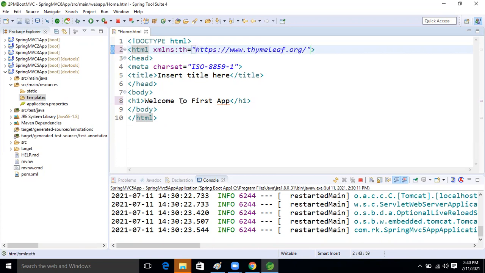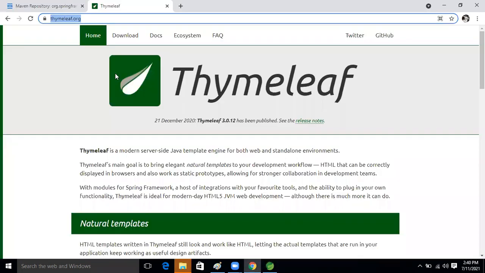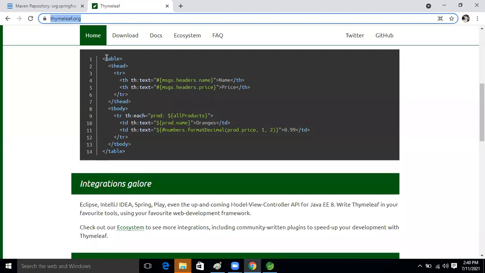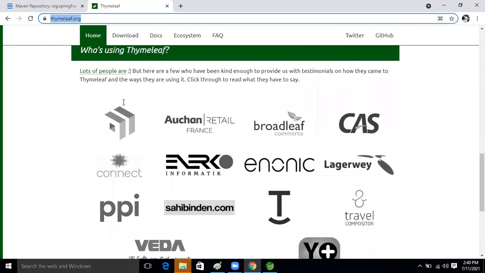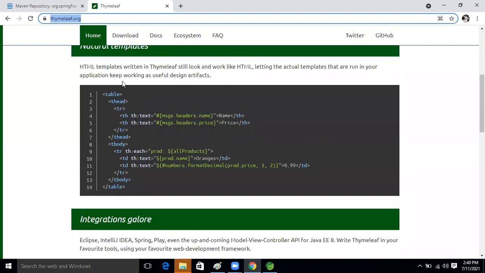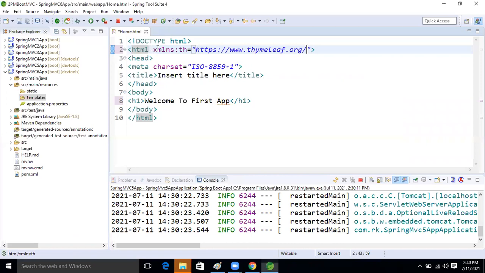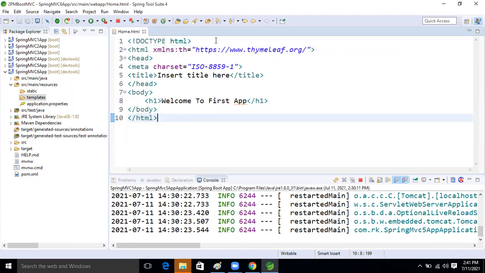Based on that URL only, because this is the documentation of Thymeleaf, and here the Thymeleaf related tags are there. Inside this site, the Thymeleaf tags are there, then our Thymeleaf will work, guys. This is the mandatory line. This line is mandatory to put inside our HTML now, guys. So we created one page here.